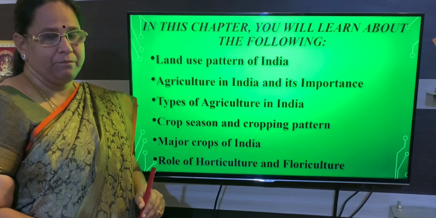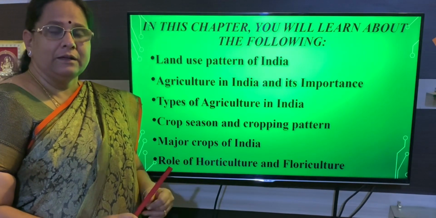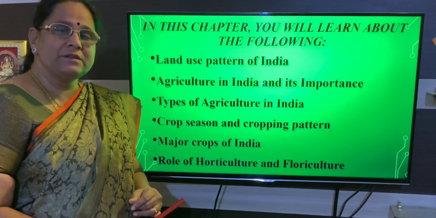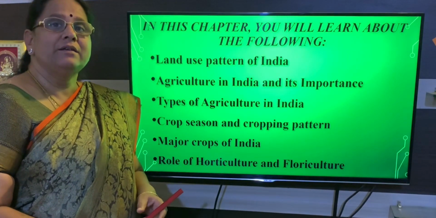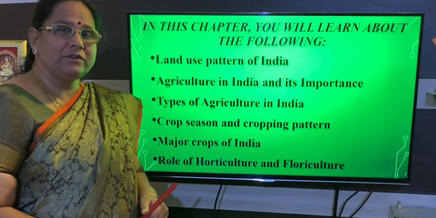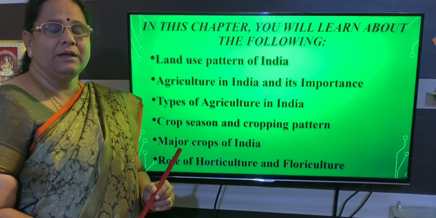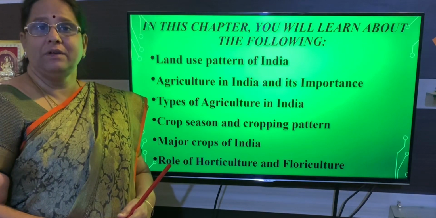And next we learned types of agriculture in India, that is types of farming. In that we learned about the different types of farming: subsistence farming, intensive farming, humid farming, dry farming, irrigation farming, mixed farming. These are the different types of farming we learned.